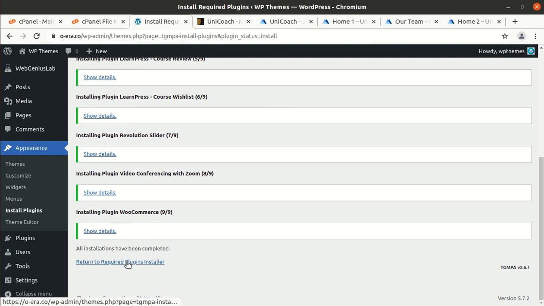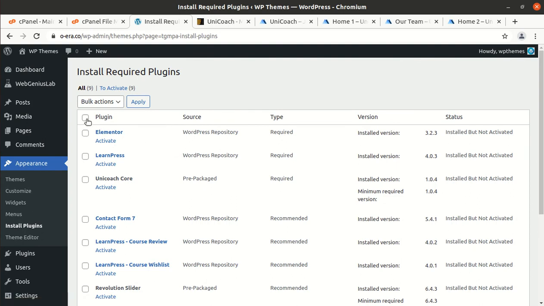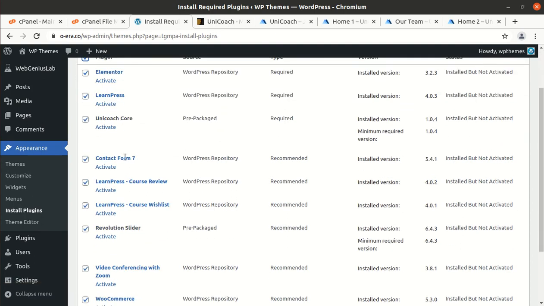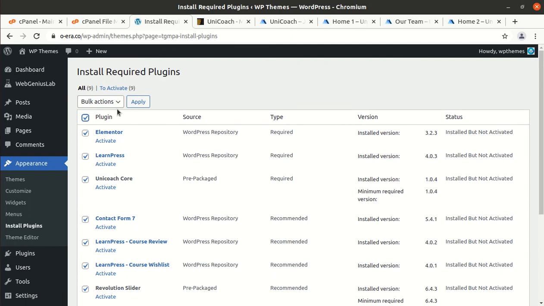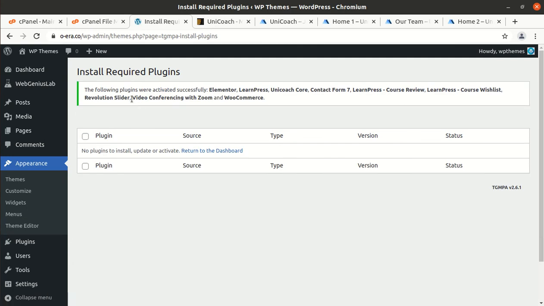Okay, so we have already installed the plugins, and now we have to activate all the installed plugins, and that can also be done in a single click. And wonderful, all the plugins have been installed and activated.